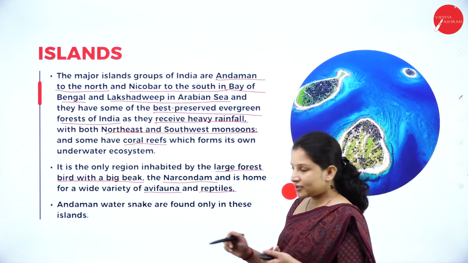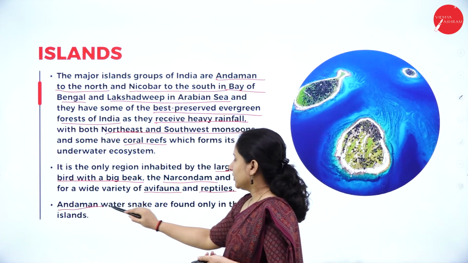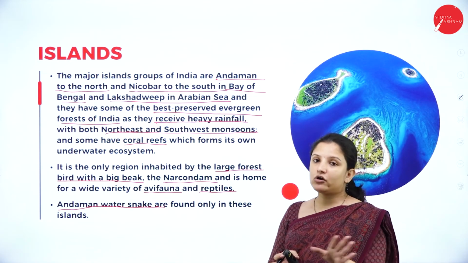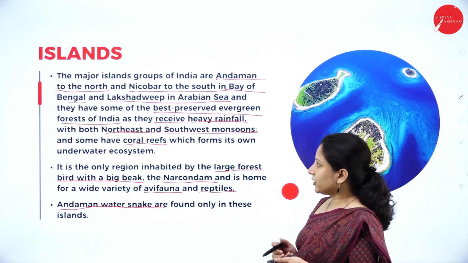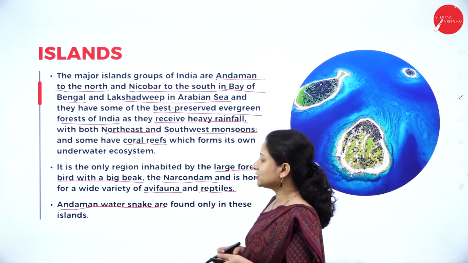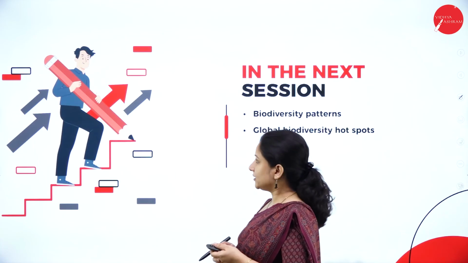And Andaman water snake are found only in these islands, and you cannot find them in any of the zones around India. Andaman water snake are found only in these zones and nowhere else in any other zone.